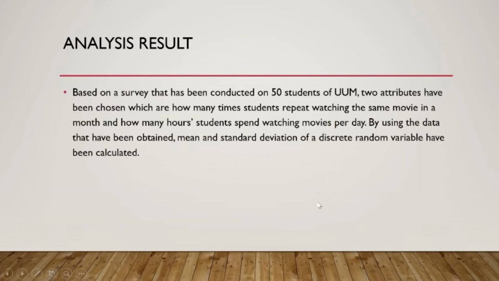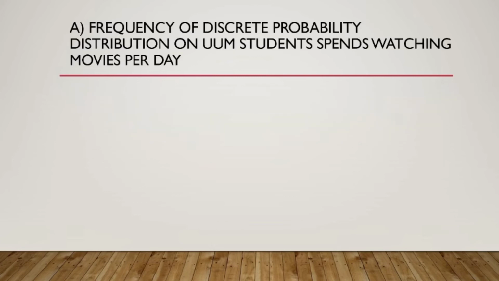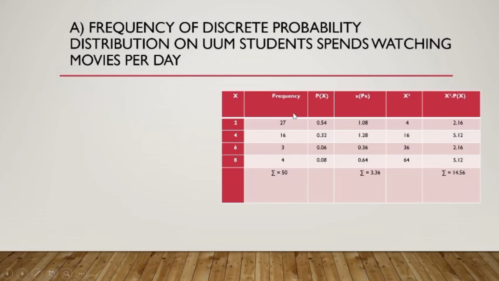Analysis result. Based on a survey conducted on 50 students of UUM, two attributes have been chosen, which are how many times students repeat watching the same movie in a month and how many hours students spend watching movies per day. Using the data obtained, the mean and standard deviation of a discrete random variable have been calculated. Frequency of discrete probability distribution of UUM students spending time watching movies per day: the frequency is for 2 hours 27, for 4 hours 16, for 6 hours 3, and for 8 hours is 4. So these are the calculations.